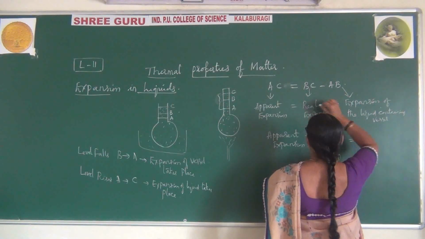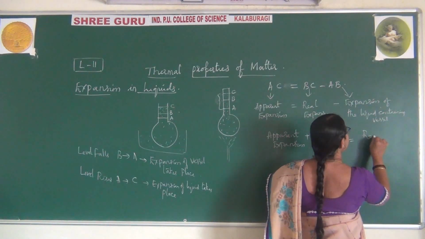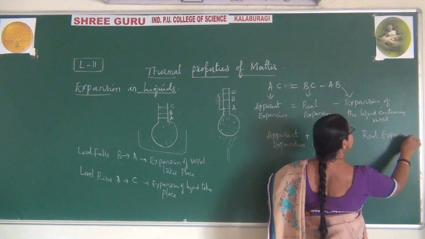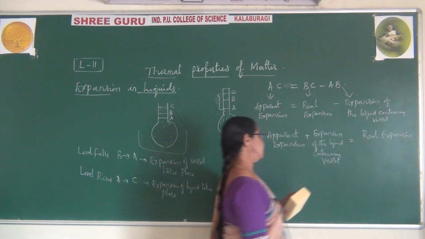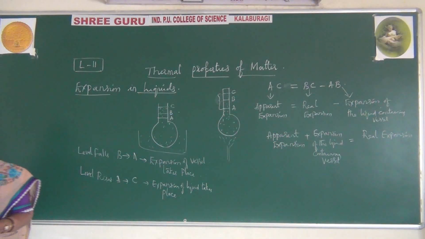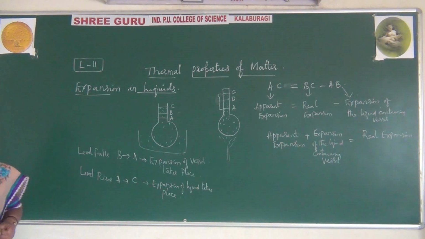Equal to, what is this? It is called real expansion. So please observe, now we have written that the real expansion is equal to the apparent expansion plus the expansion of the vessel.